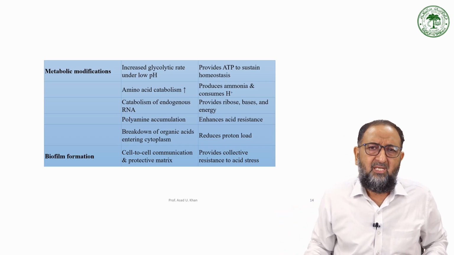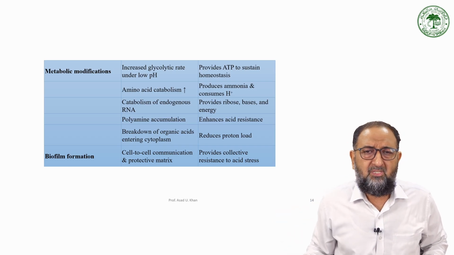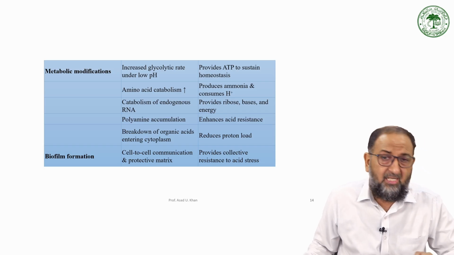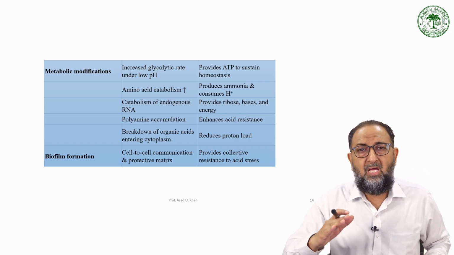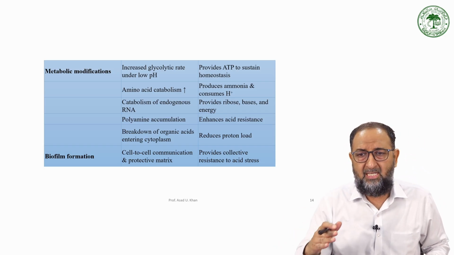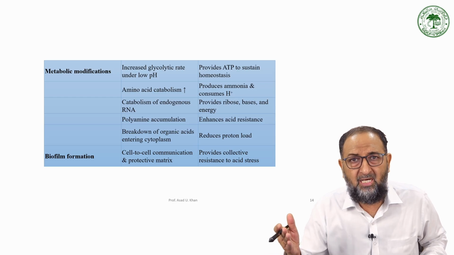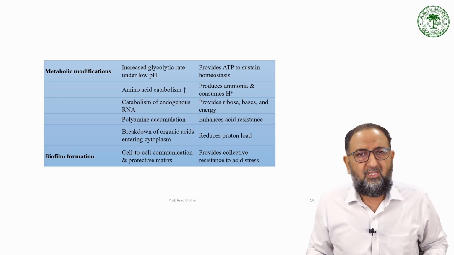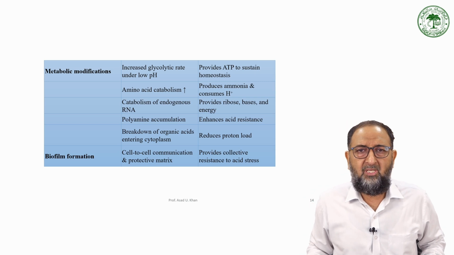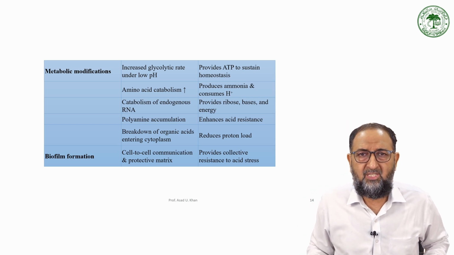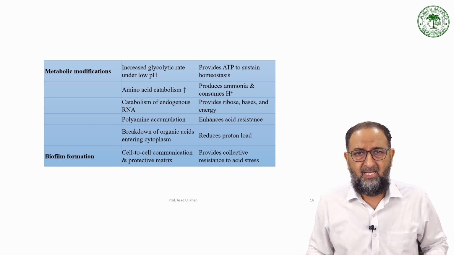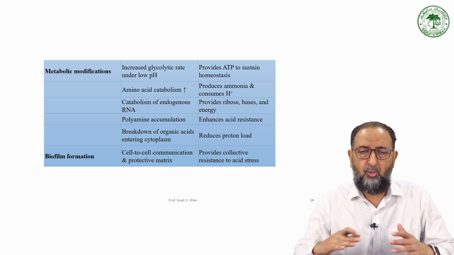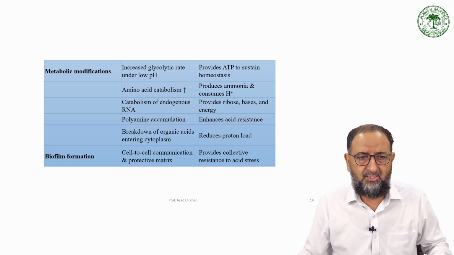So basically all these metabolic processes or modifications take place in order to adapt to conditions which are not normal, but away from the normal condition. What are the normal conditions? Conventionally, we call normal the conditions which are required for the mesophiles to grow. That is the optimum condition. So beyond the optimum condition, every condition is a harsh condition.